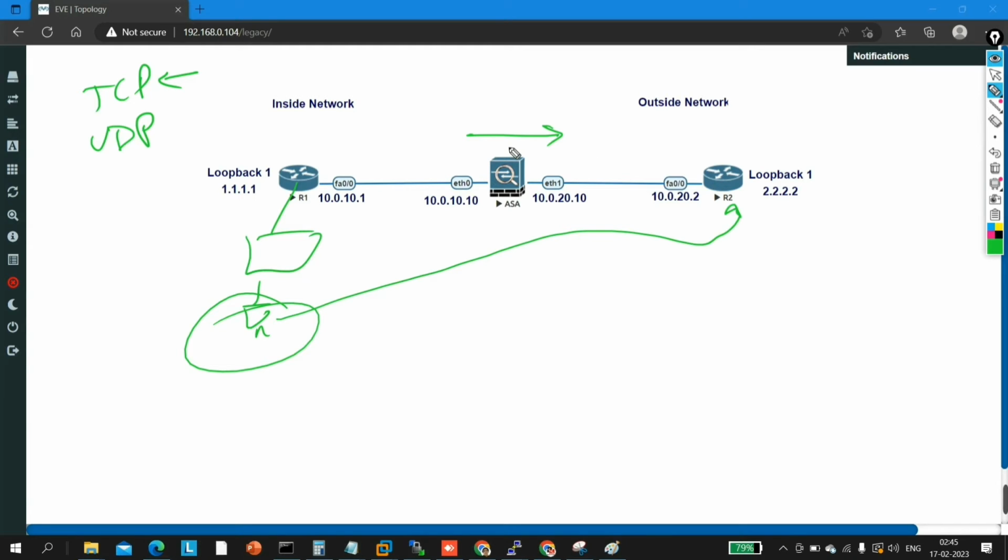What I am saying is, by default on a firewall there are some pre-configured policies, and with their help the firewall allows only TCP and UDP traffic. Apart from these two, the firewall will not allow any other traffic. As you know, ICMP is a layer 3 protocol, so there is no role of TCP and UDP. So by default, the ASA firewall will not allow any ICMP traffic to go from inside to outside or from outside to inside. So it will not ping. The right answer of this question is it will not ping.